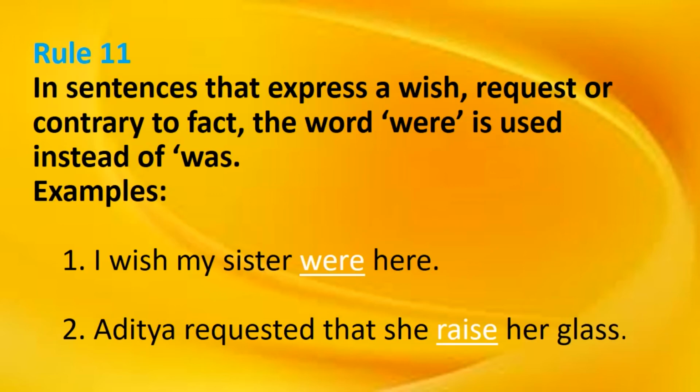Number 11: in a sentence that expresses a wish, request, or something contrary to fact, the word were is used instead of was. I wish my sister were here. Aditya requested that she raise her glass. So rule number 11 is very important: in a sentence that expresses a wish, request or contrary to fact, the word were is used instead of was.